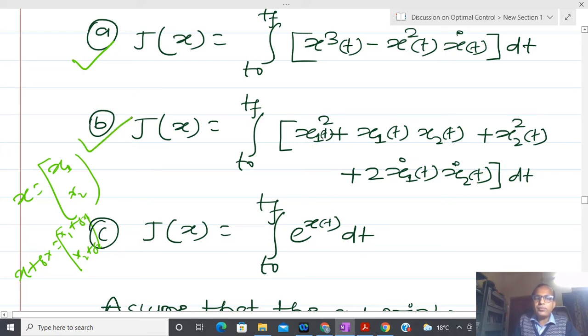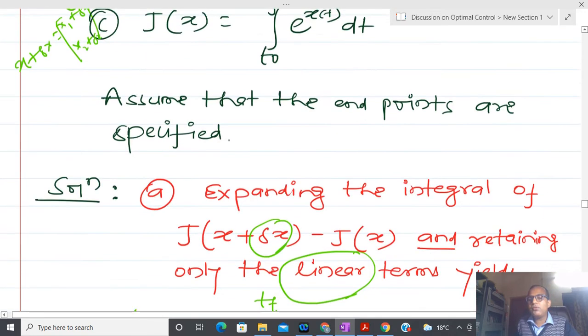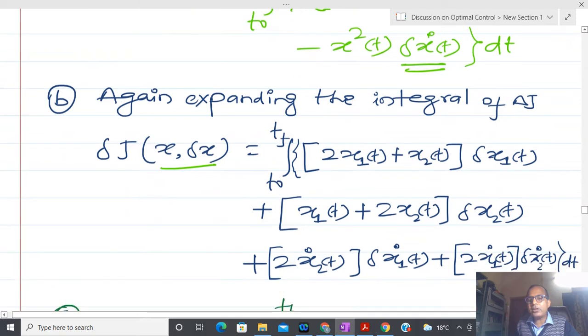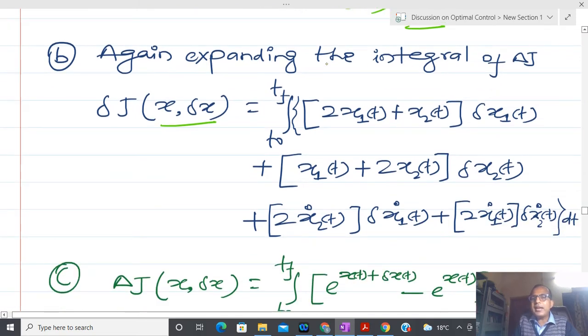So that way I am able to calculate the variation of the functional. Same kind of thing I have done here. You can see that I have substituted x and delta x, so the variation of that, and after that I have collected the terms which contain these four quantities, and I am going to neglect all higher order terms: delta x1 square, delta x2 square, delta x1 dot square, delta x2 dot square.